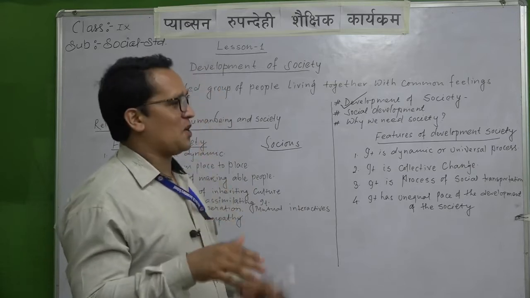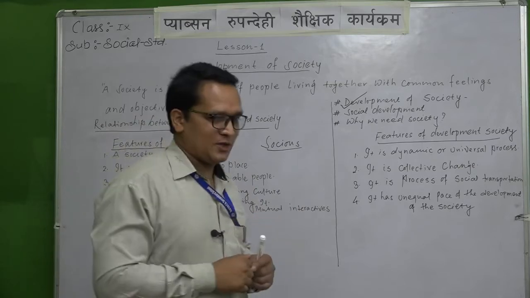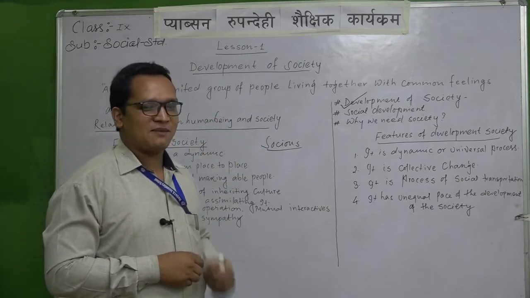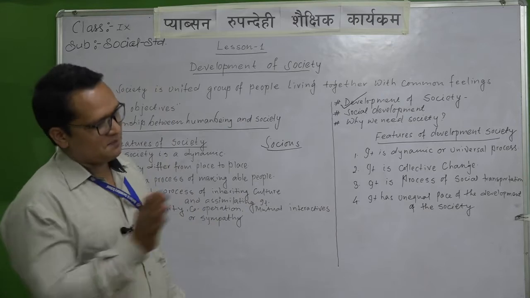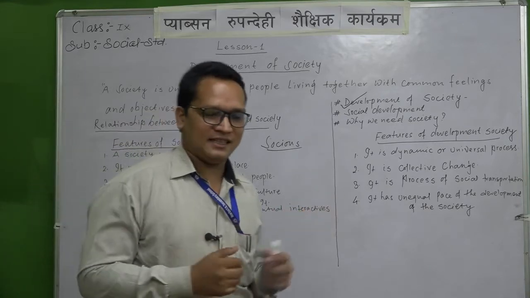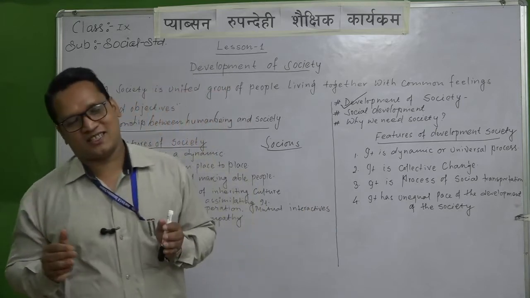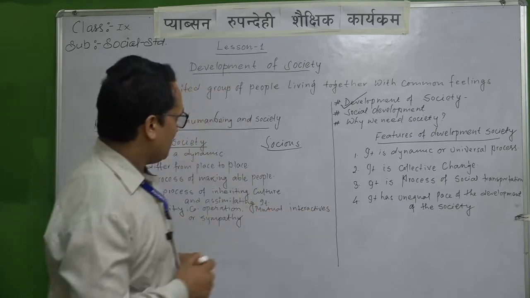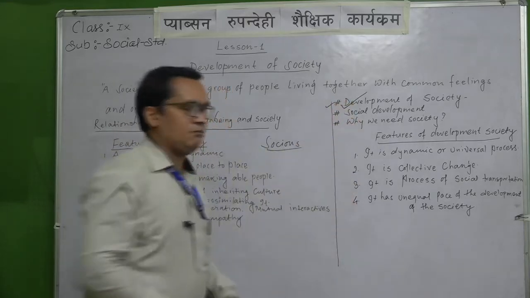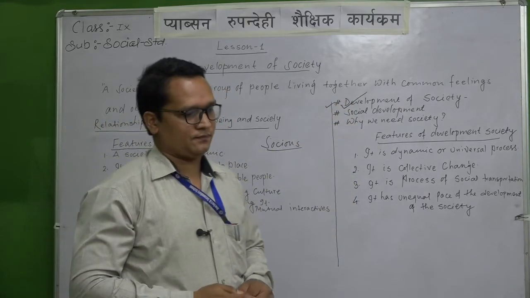Now we have reached this current situation. So in the development of society, in that time there was a simple society. The situation was simple, and now the situation is complex. So the development of society is from simple to complex.